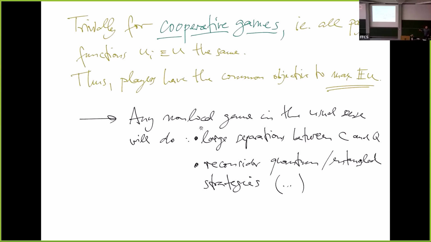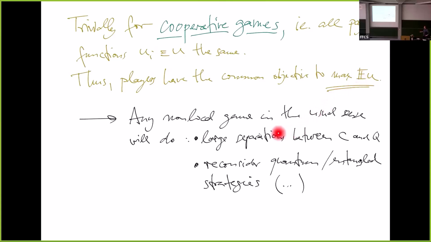I mean, that was my entry point. Non-local games where the players cooperate are a special case of the formalism here. Nobody said that all the functions had to be different; it's actually crucial that they are arbitrary. If all the players cooperate, they obviously have a common incentive to simply maximize U. So they implicitly cooperate. There are still more equilibria, but if I'm looking for the one with the largest social welfare, I just want to maximize the expectation value of some function, just like the CHSH game.